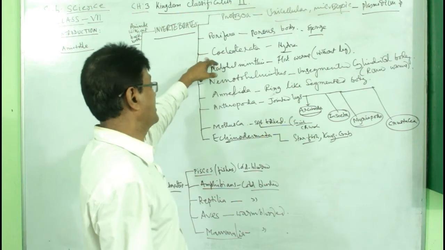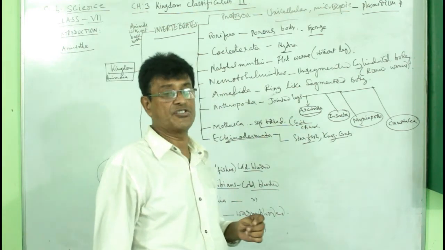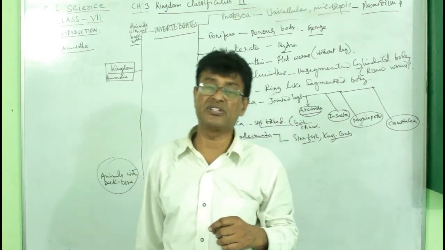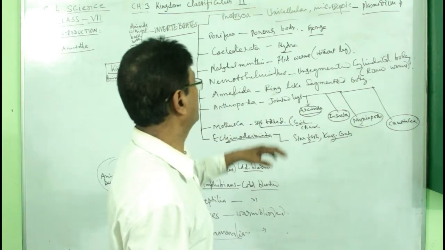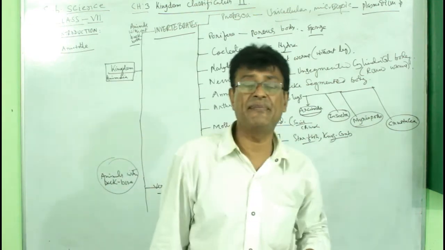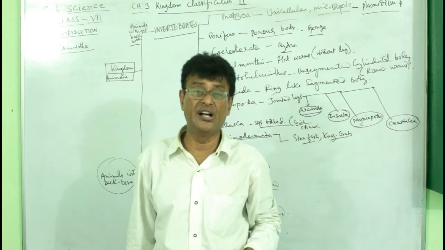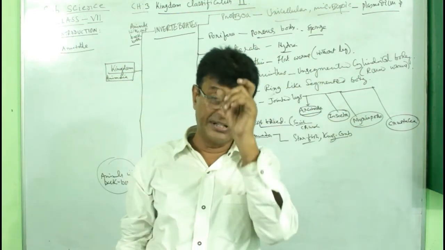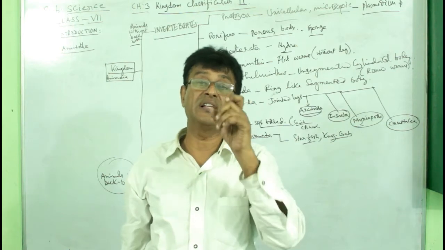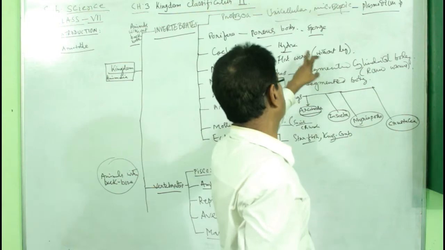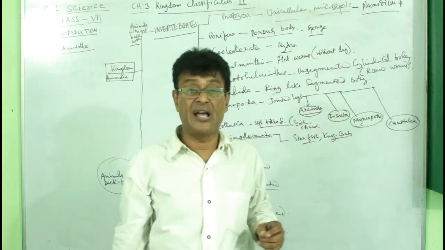Next we have the Coelenterata. Coelenterata are not single cell animals. A common example is Hydra. The Coelenterata have a cylinder-like body, that means a central hole from the mouth to the anus. That is why they are cylinder-like and known as the Coelenterata. Hydra, though very small, is amazing.